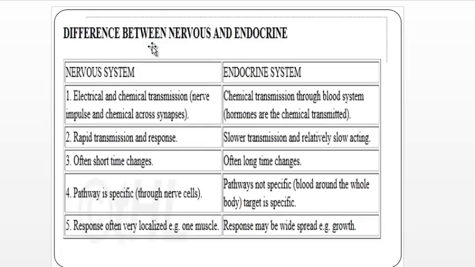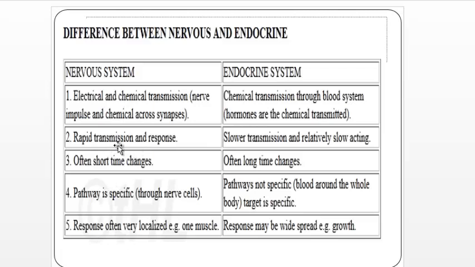Let us see the difference between the nervous system, or electrical system, and the endocrine system. The nervous system involves both electrical and chemical transmission. Chemical transmission occurs in the synapse when an electrical signal or nervous impulse is crossing the synapse. It involves a chemical, that is a neurotransmitter, but the electrical signal occurs in the axon. But the endocrine system involves only chemical transmission, that is the hormone, which is transmitted through the bloodstream.